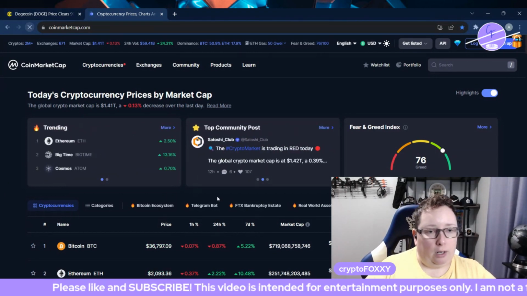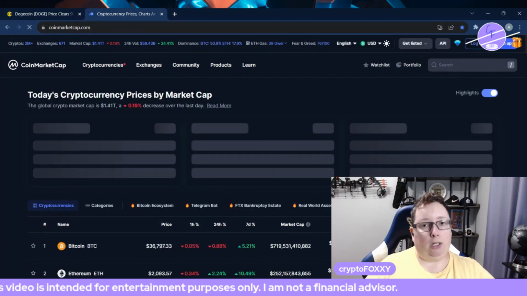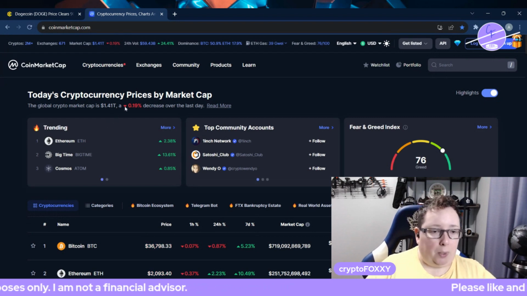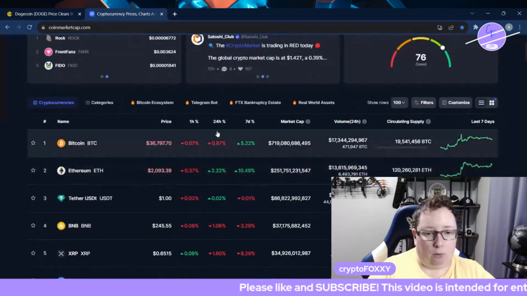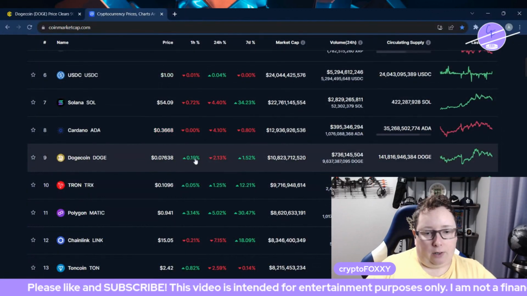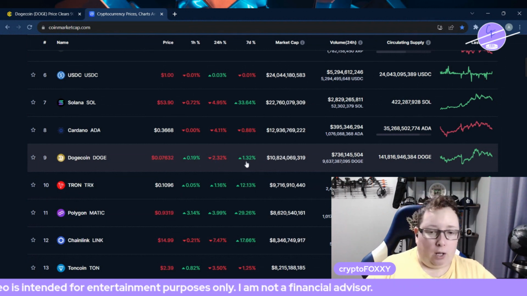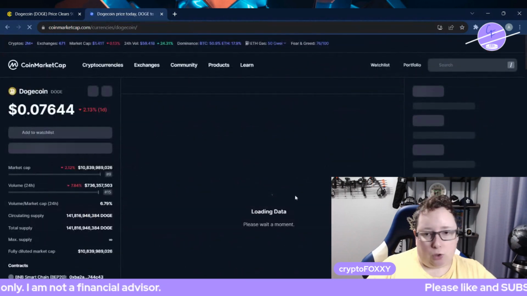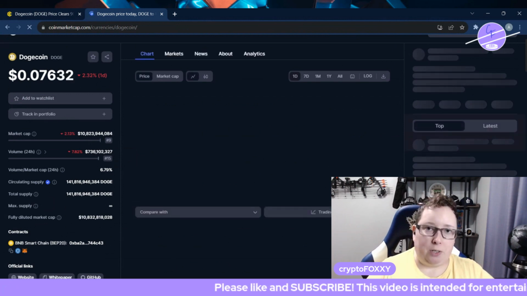We can have a look here at the overall crypto market and see what it's doing, because this does take effect as well. If the overall market is not doing well, then Dogecoin could see negative effects from that as well. We are down a little tiny bit today, with the overall cryptocurrency market at 1.41 trillion. Dogecoin is sitting here at number 9, and we're up very, very slightly on the 1 hour, down 2% on the 24-hour, and up slightly over 1% on the 7-day. So Dogecoin is just kind of sitting there waiting to see what's going on.